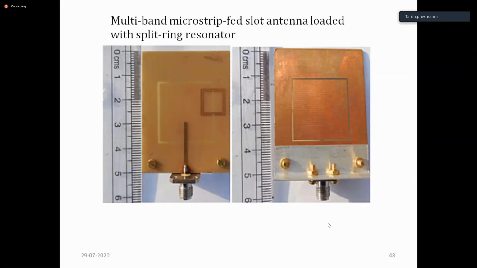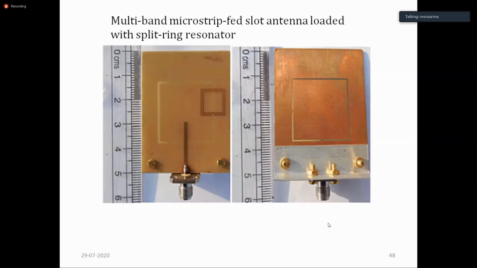What is the advantage with these compared to the earlier case? Suppose you want to operate at, say, 3 gigahertz and 5 gigahertz. The previous methods were to first design a 3 gigahertz antenna, which is longer in size, and then put a slot, inclined slot, or cross, or something else on it, and make it operational at 5 gigahertz too. So the physical size corresponds to 3 gigahertz, which is much larger.